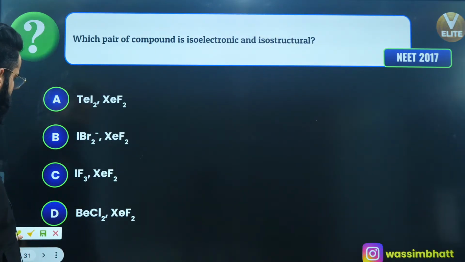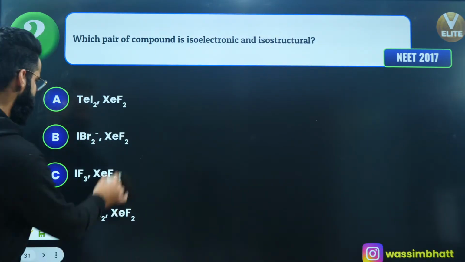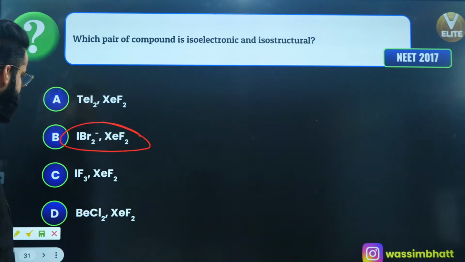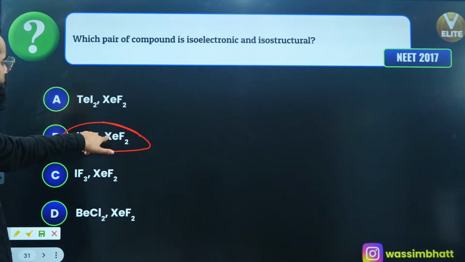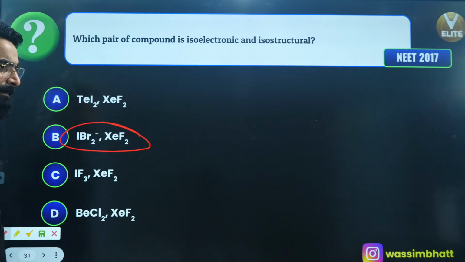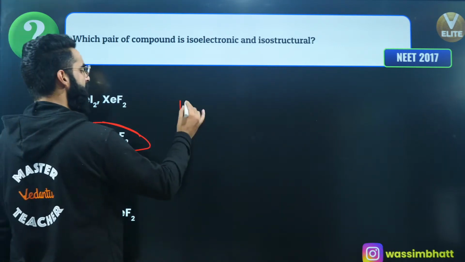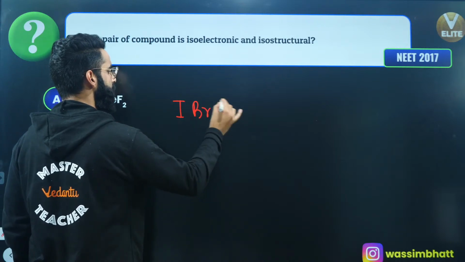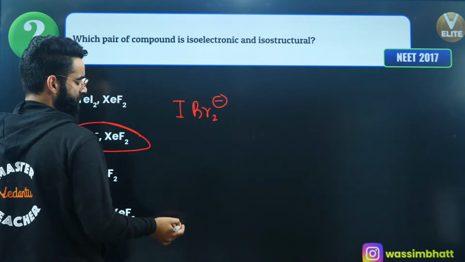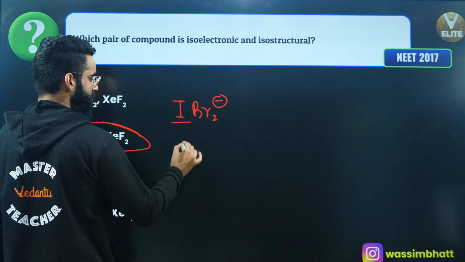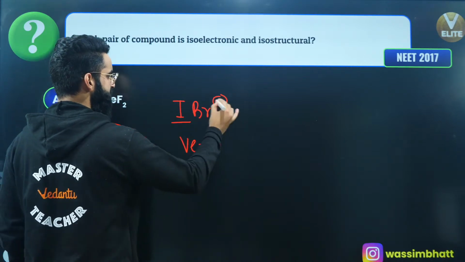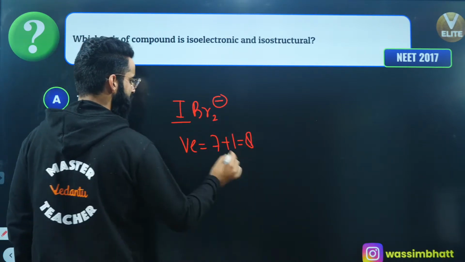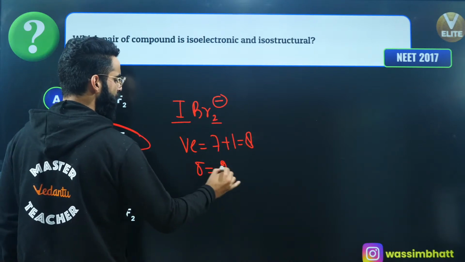So I got the answer. If you look at this one, check, are these two species having the same hybridization? Check it out. If I talk about IBr2 negative, first of all, this is the central atom. It has 7 valence electrons, but with the negative charge, 7 plus 1 comes out to be 8. There are 2 sigma bonds because it has 2 terminal atoms, right?